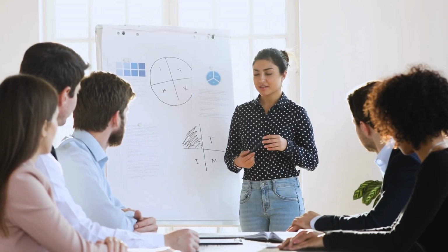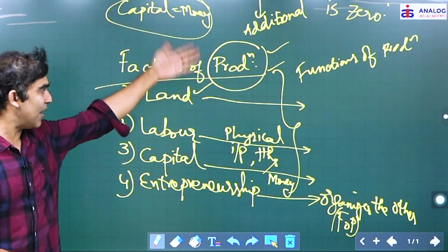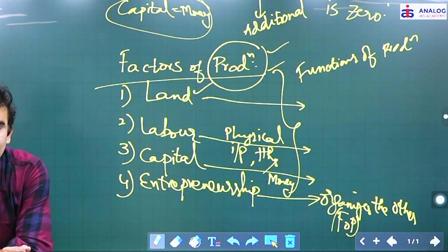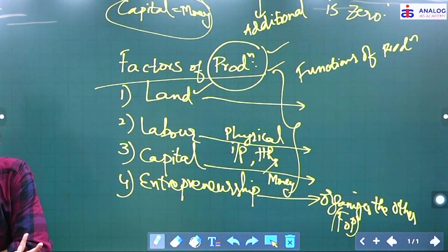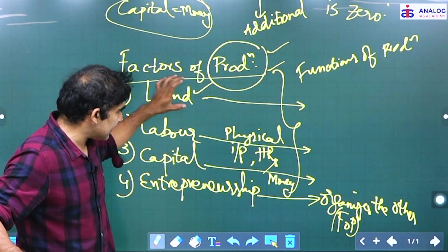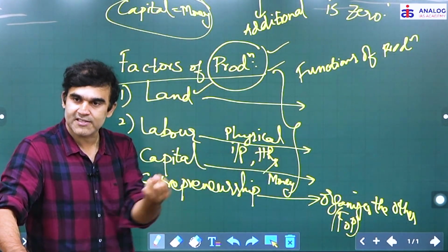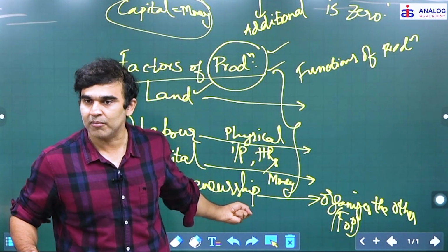Because someone should bring all of them together. Otherwise, here land may be there, labor may be there, capital is in the bank. So someone needs to take an initiative, these innovators who start a company. The one who organizes the other factors of production and carries out this production activity, we call that person an entrepreneur.